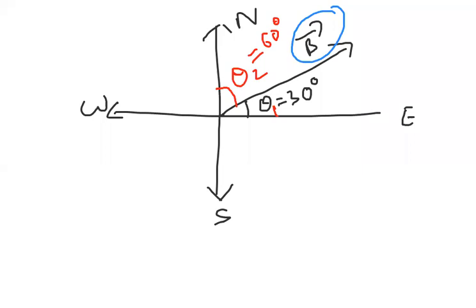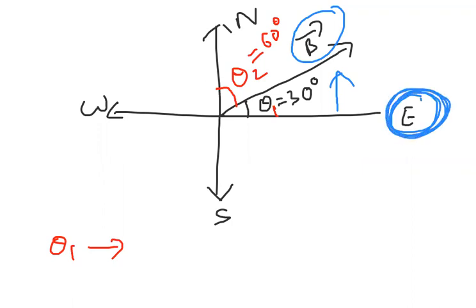Let us first observe with respect to theta 1. Just observe only theta 1; don't see any other thing. Where does the vector lie? Theta 1 is the angle made with respect to east. And it is lying above the east, that is, towards the north direction.